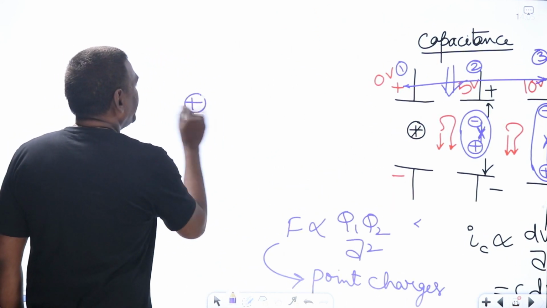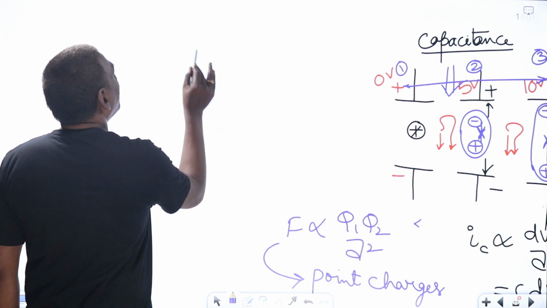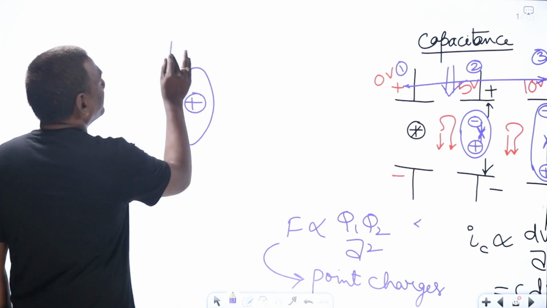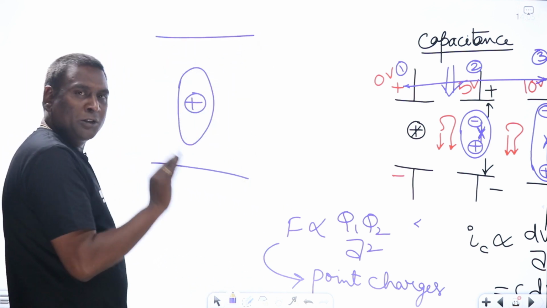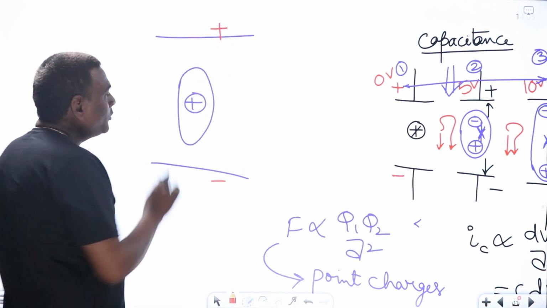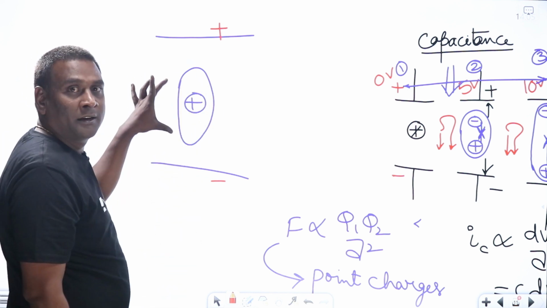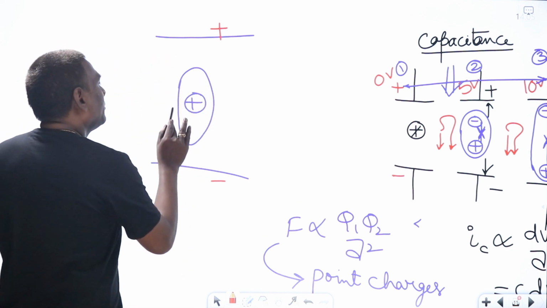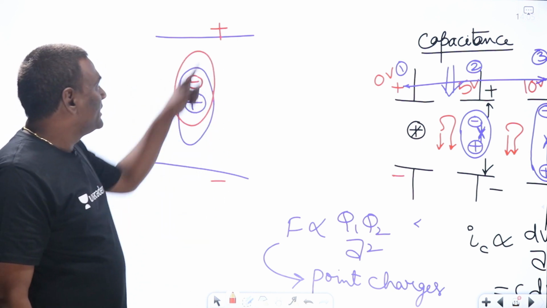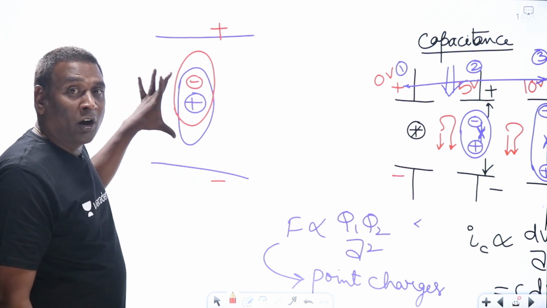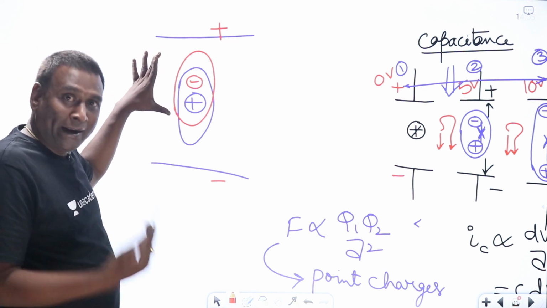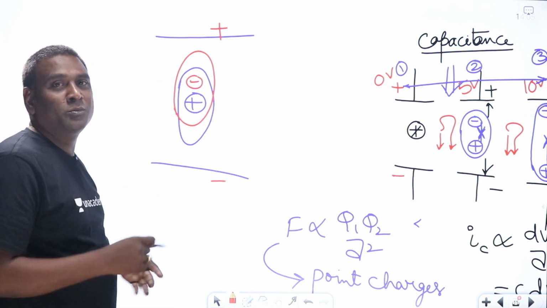Now, if you see here, for example, this is positive and this is an electron. This is under the normal 0 volts condition. Now if I apply voltage here, what will happen? This particular electron orbit will be slided towards Earth such that negative will be formed here. The moment you apply voltage, automatically the orbit of the electron is going to be slided. By what distance? Can it be by meters or millimeters? No. It will be in angstrom units, orbital distance.